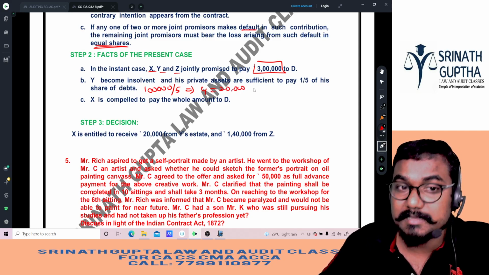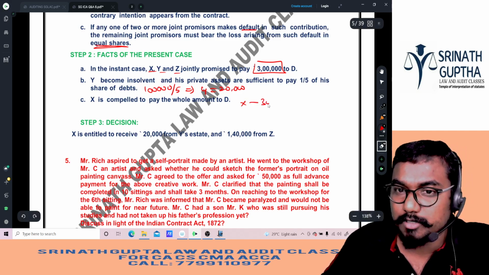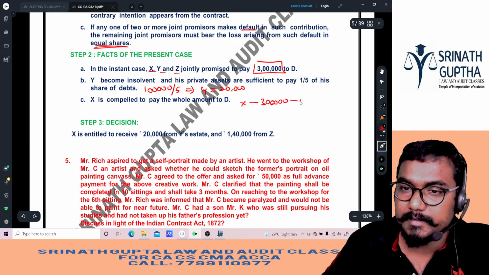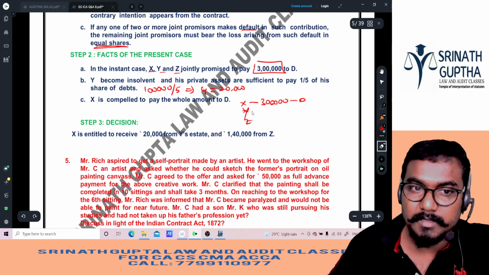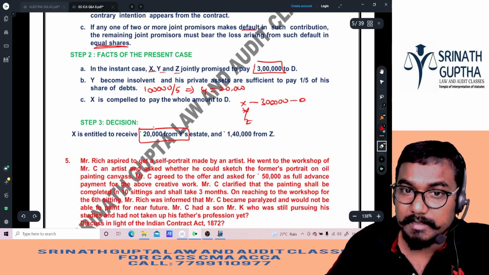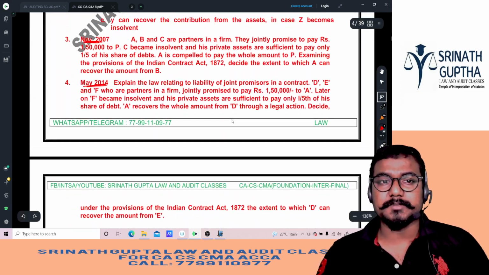X and Z. X was compelled to pay the whole amount. X paid 3 lakh rupees to D. So X is entitled to recover 20,000 from Y and 1,40,000 from Z. Answer is over.